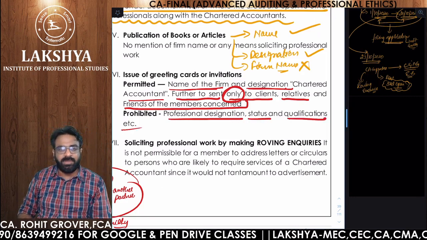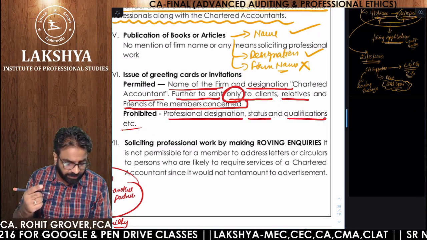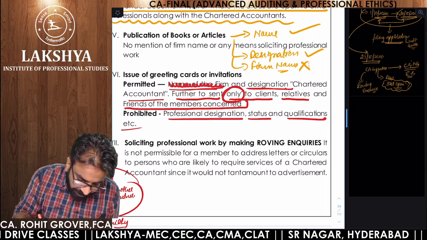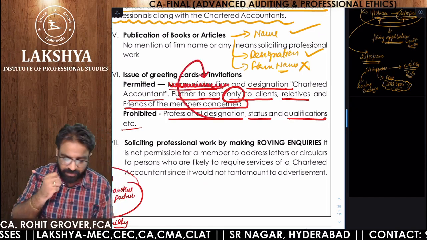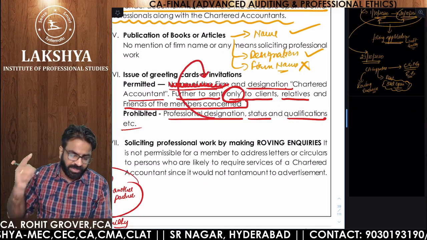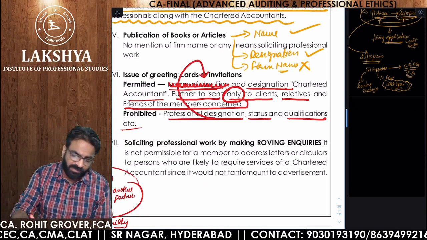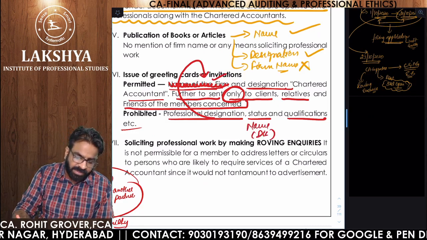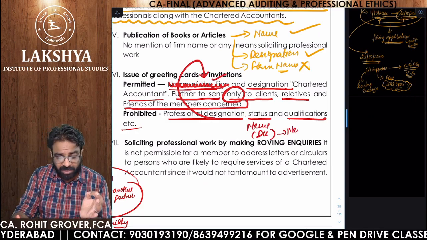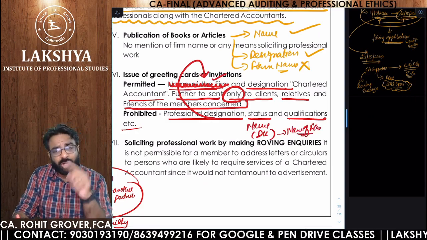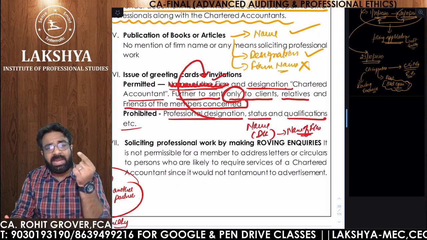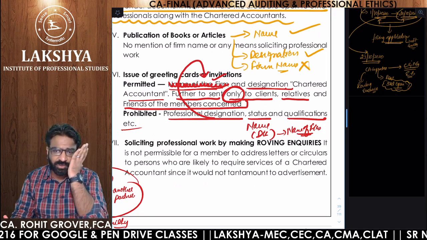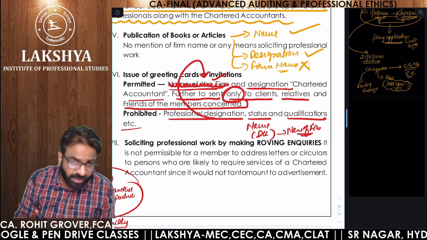Are you getting the point or not? So I think there is one problem. Name of the firm should not be allowed. Professional designation is allowed. There's a misprinting actually. So I can write my name, I can write my designation, but I think name of the firm is allowed if you are sending it to your relatives, your clients, and your friends. But if you are sending it to others, then in that case, first of all, you are guilty of professional misconduct.